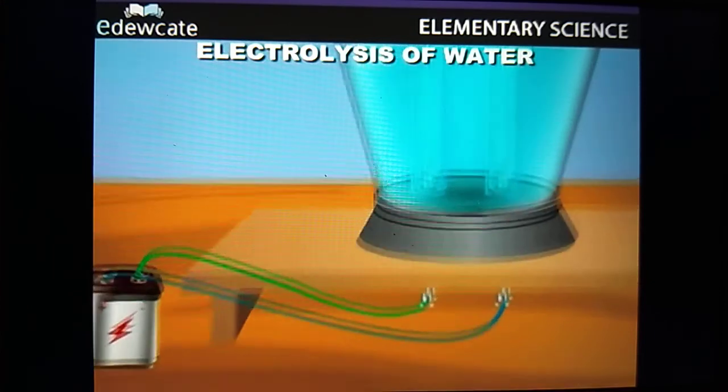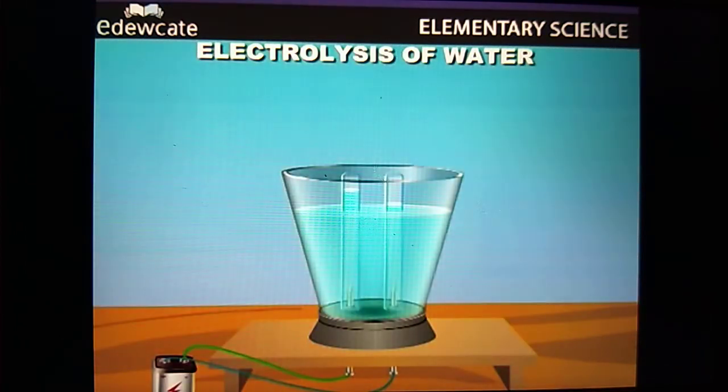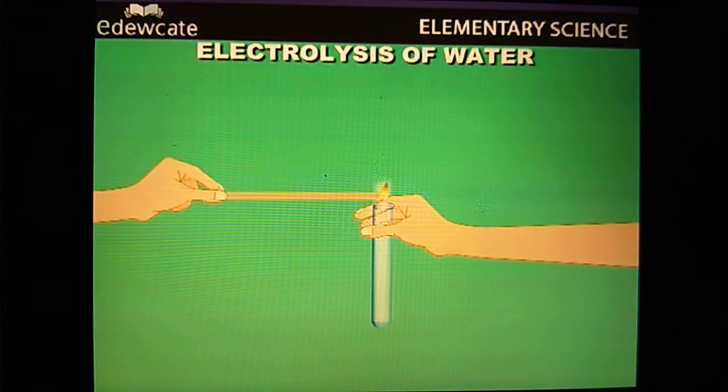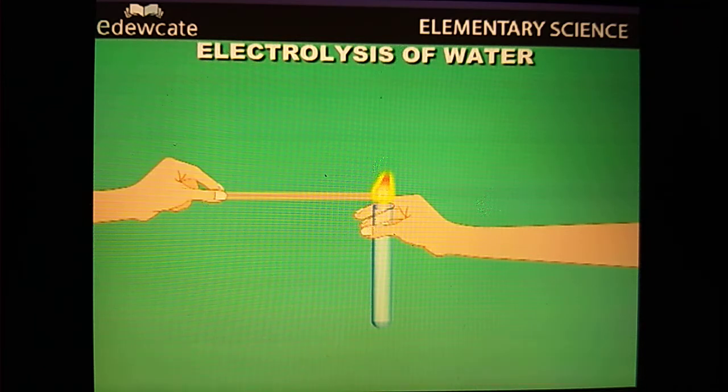You can see that gases are produced in the two test tubes. After 30 minutes, examine the volume of each gas formed in the test tubes. Are the volumes of gases equal? Introduce a glowing splinter into the test tube in which less gas is formed. This splinter burns brightly, therefore we can say this gas is oxygen.